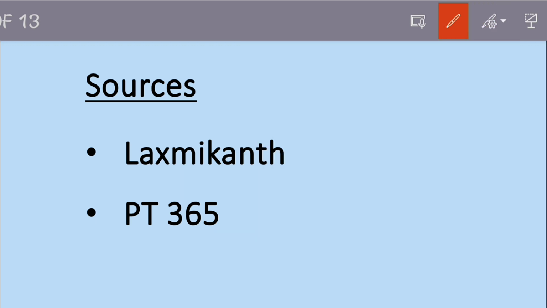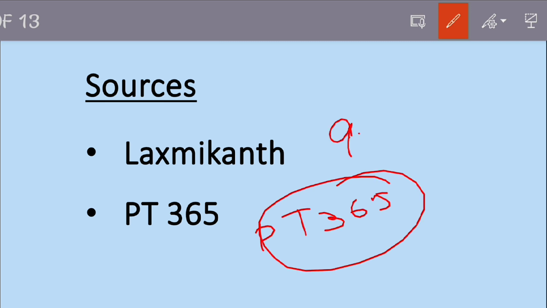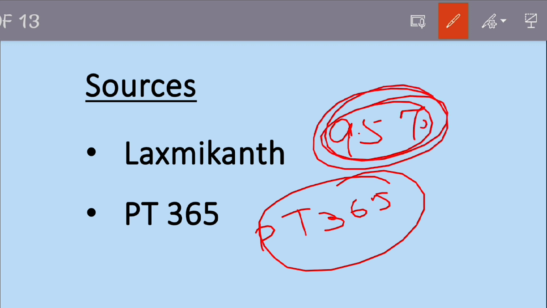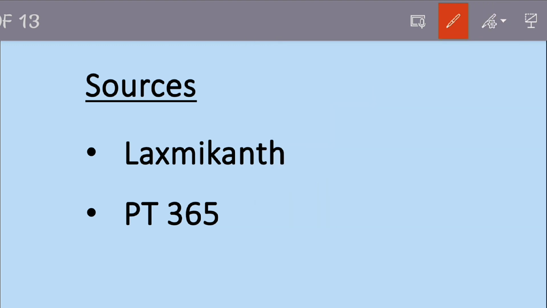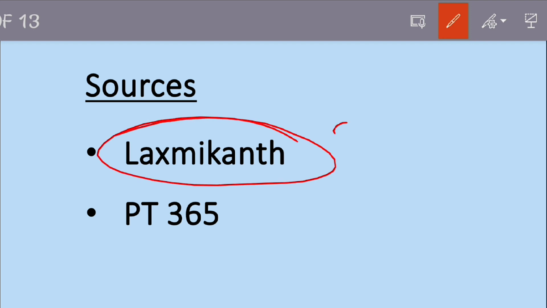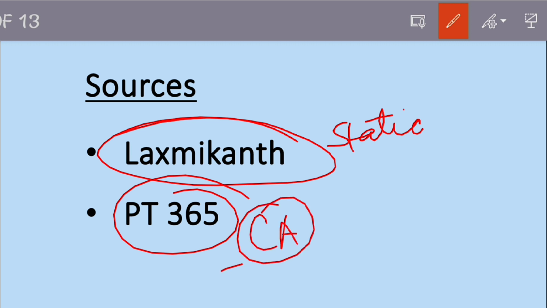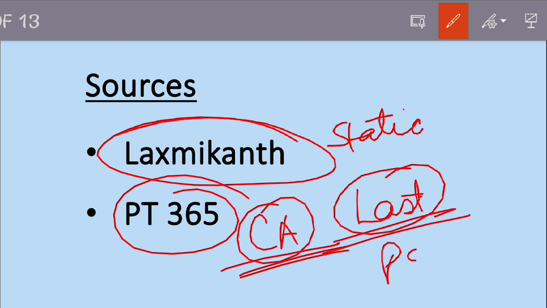So you have to do nothing but just read PT 365, because around 95% of applicants are reading this resource only. So the question is not what you are not able to solve. The question is, if you read PT 365, any question that you are not able to solve from this resource will not be solvable by anybody. So again, the competition remains the same. You have to understand it is a relative game in a competition. So Lakshmikant for static and PT 365 for current affairs will be the last resource for polity for prelims 2024. Nothing more, nothing less. Now this part is done.